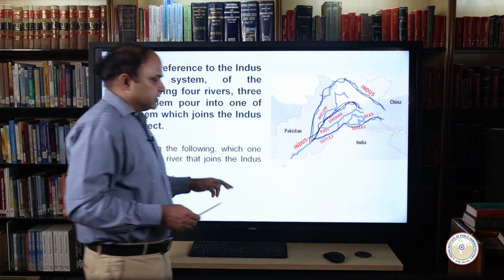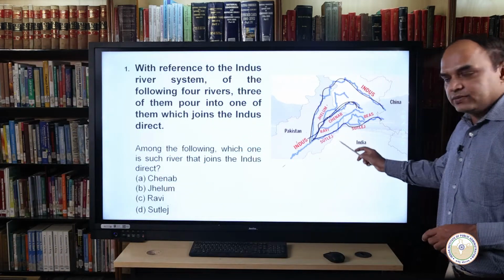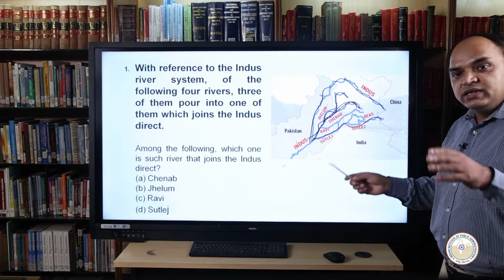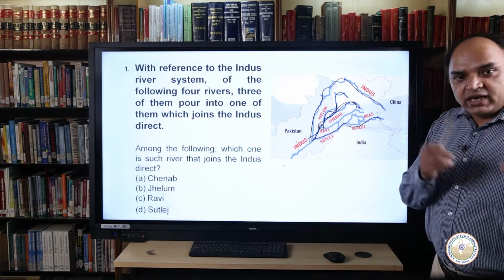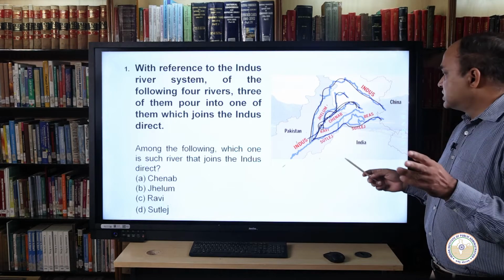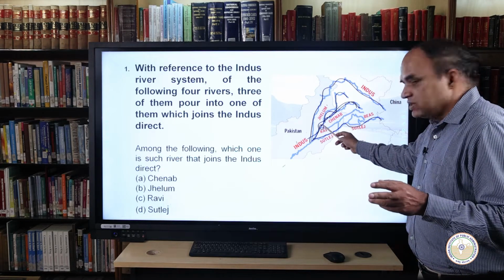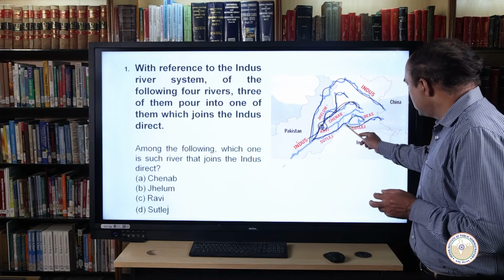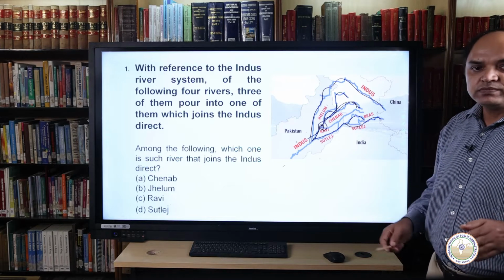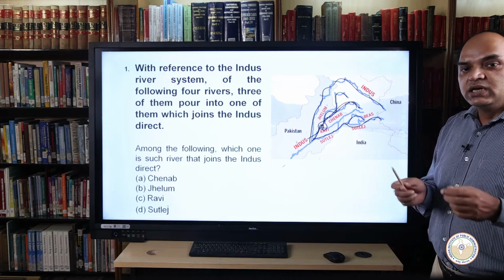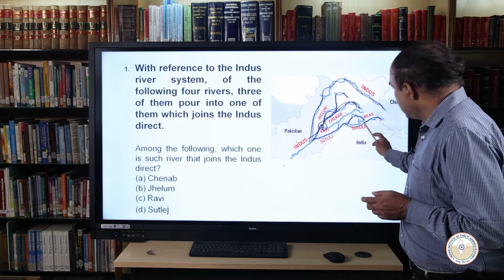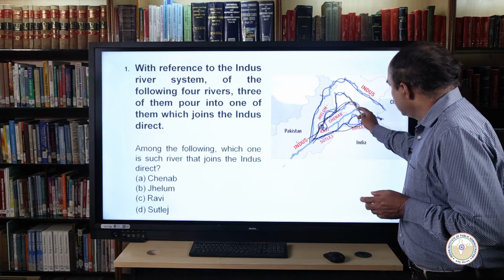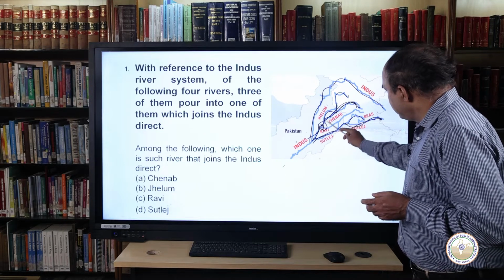Now look here. The Jhelum river meets the Chenab river near Jhang in Pakistan. Again, the Ravi river joins the Chenab river near Sarai Sidhu. The Vyas river joins the Satluj in India itself. And finally, the Satluj is joined by the Chenab river here in Pakistan.